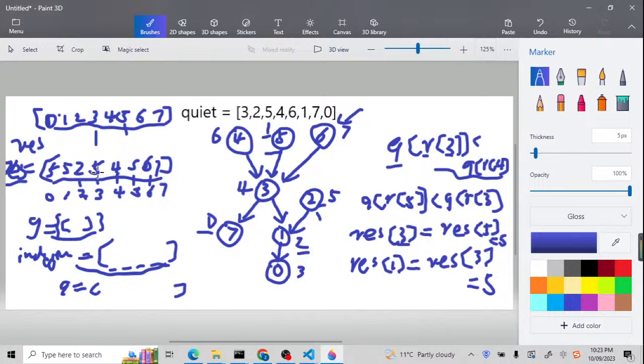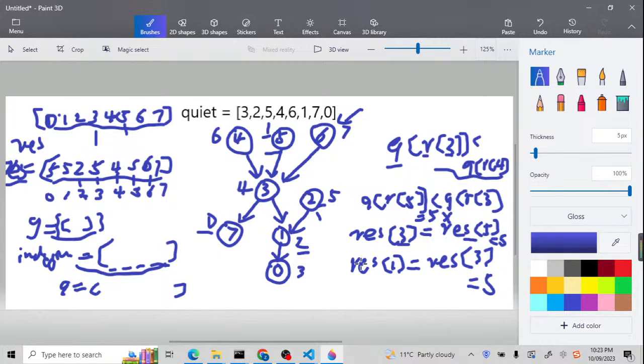It is confusing, but after you analyze, make the drawing, you analyze the array, it will be like this. It cannot be directly this 5. It has to be result 5, because inside the result array, it will store the quietest, the most quiet value. If you don't believe it, if you don't believe this result 3 will be directly equal to 5, it's gonna be wrong. It has to be result 5.